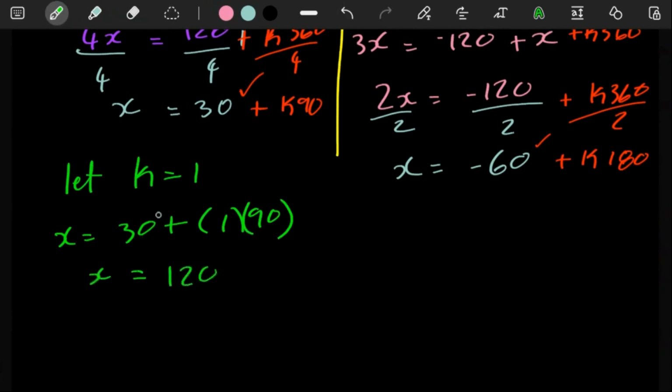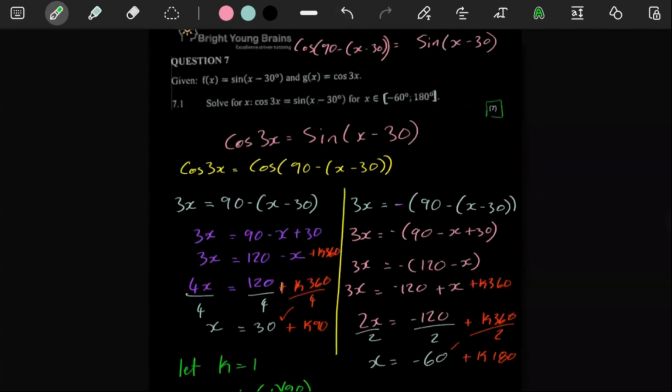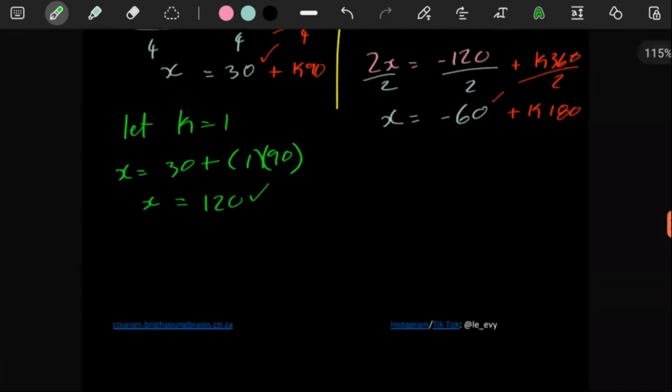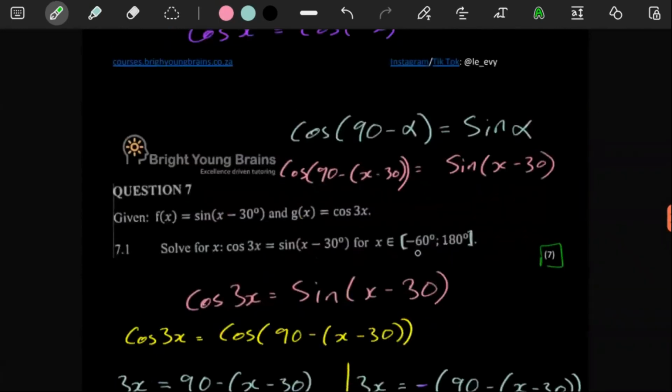If you look at it nicely, 120 is definitely between the two values here. So 120 is a valid answer. If you were to try 2 times 90, that already gives you 180, and then 180 plus 30 is a number that's too big. It's not within this range here, or this domain rather.